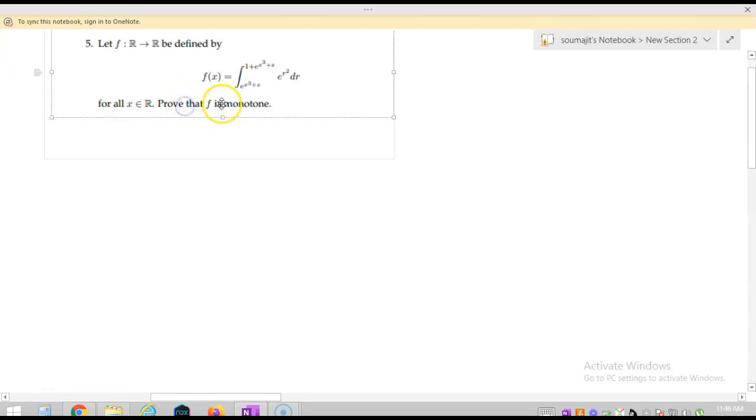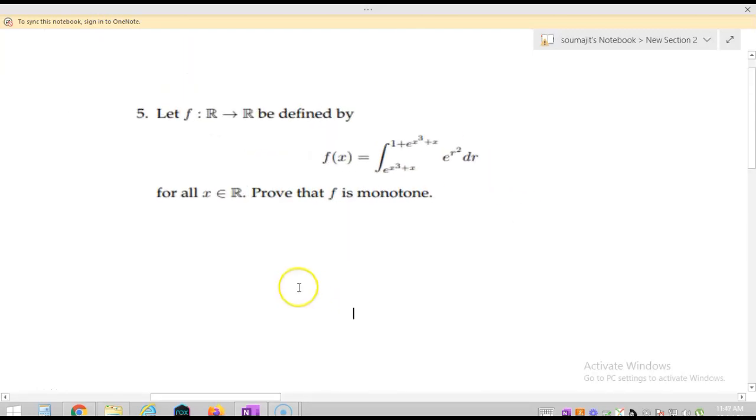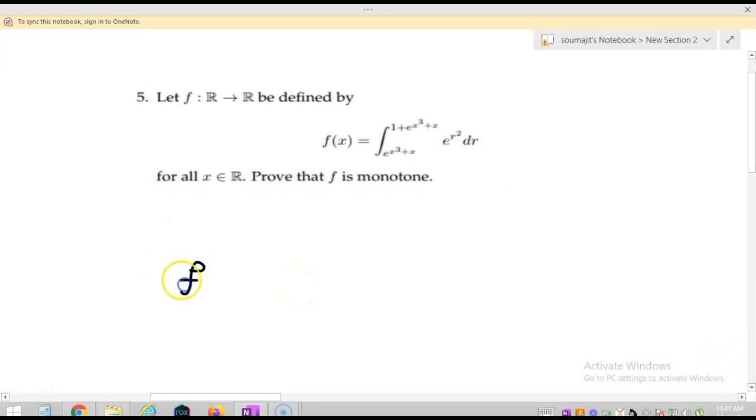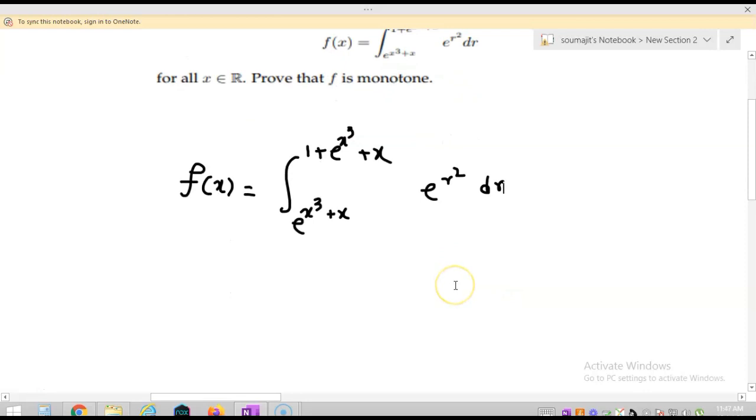Okay, let's solve the question number 5. The question says that we have to show this f(x) is equal to the integration from e to the power x cube plus x to 1 plus e to the power x cube plus x of e to the power r squared dr is monotone. So we have to show this is monotone. So it will be either monotonically increasing or monotonically decreasing.